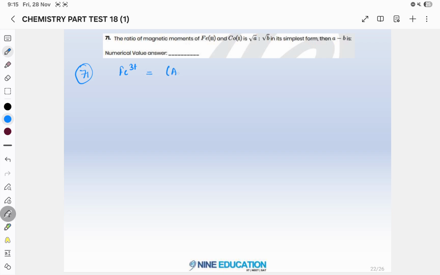So first we will write the general electronic configuration of Fe, then we will write for Fe3+. So what is the general electronic configuration for Fe? It is argon, that is 18, 4s2 and 3d6, that is 26. And then you have cobalt, that is 27. For this it is Ar 18, 4s2, 3d7.